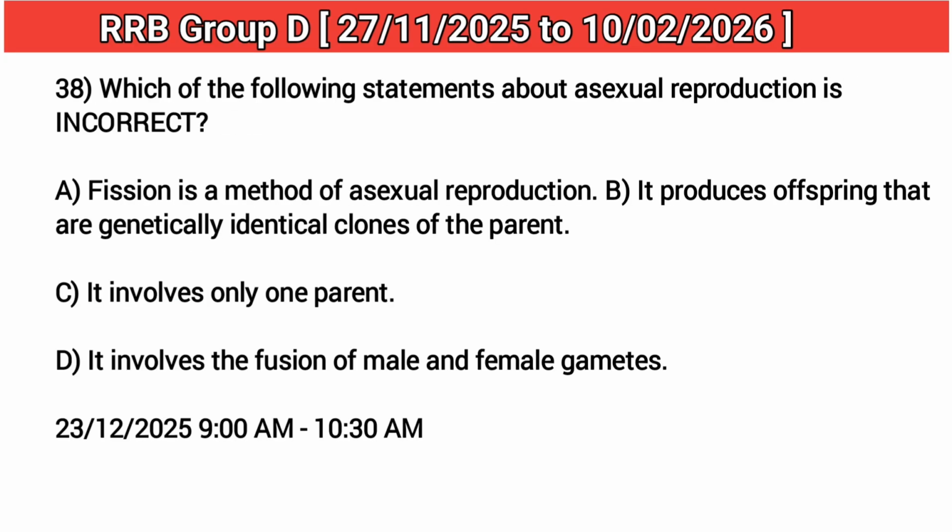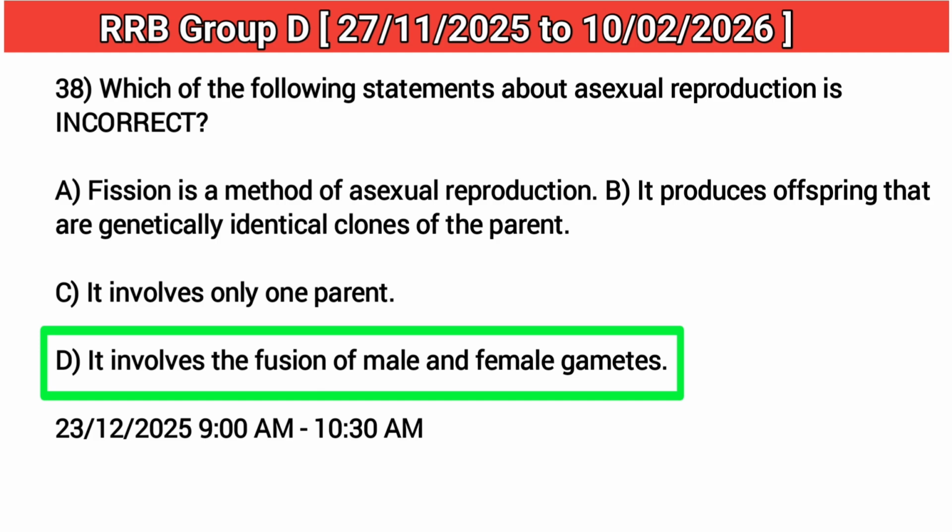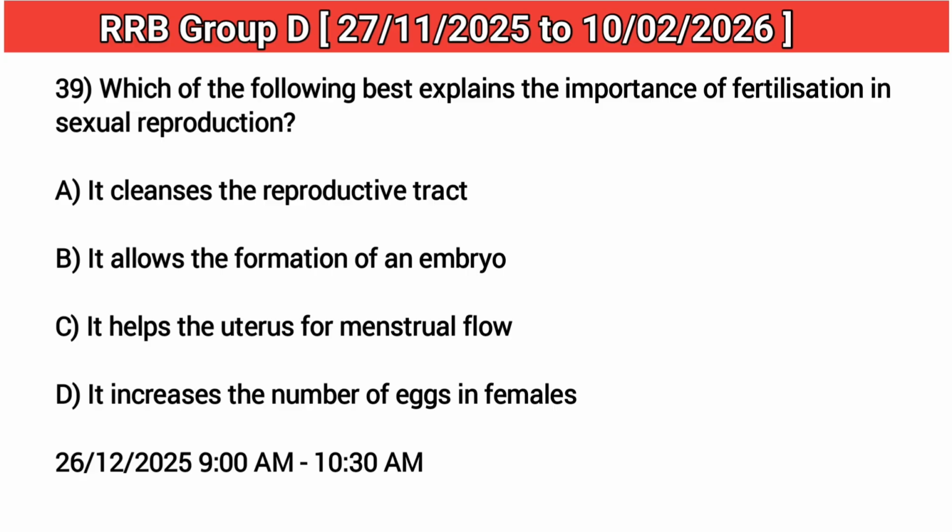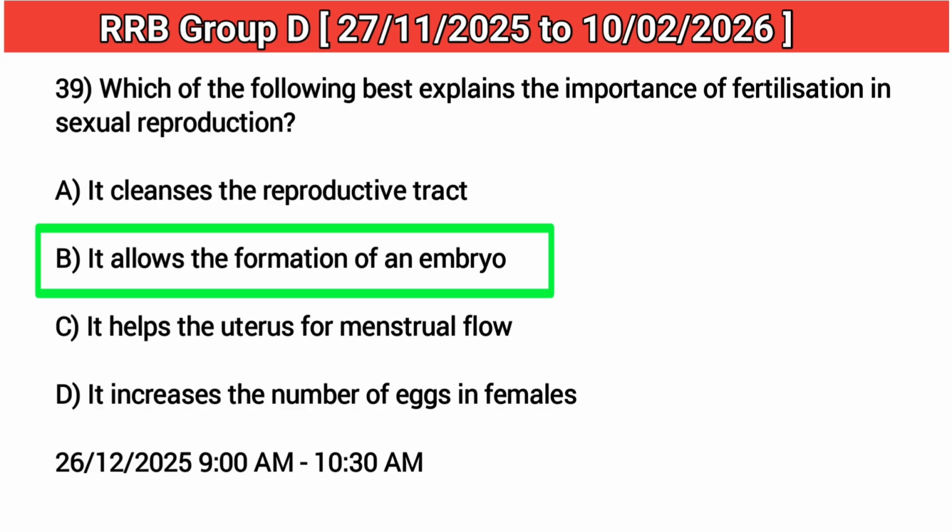38. Which of the following statements about asexual reproduction is incorrect? Answer: D. It involves the fusion of male and female gametes. 39. Which of the following best explains the importance of fertilization in sexual reproduction? Answer: B. It allows the formation of an embryo.